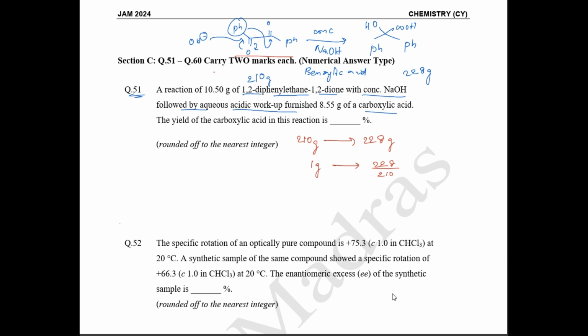Okay, so how much reacts here? They say 10.5 gram reacts. So for 10.5 gram, you have to simply multiply it with 10.5. So multiplying by 10.5, you will get the theoretical yield. So this is going to be 11.4 gram. This is nothing but your theoretical yield.